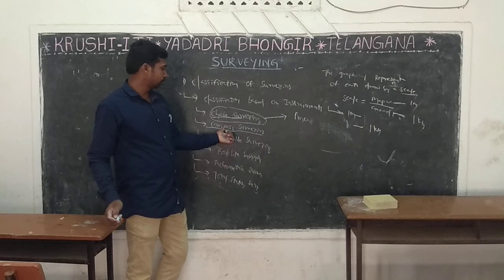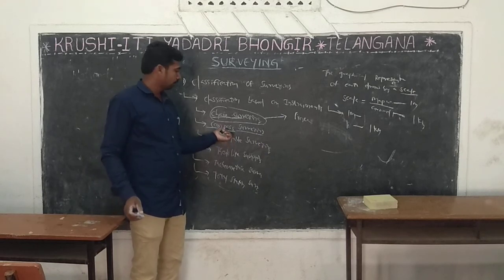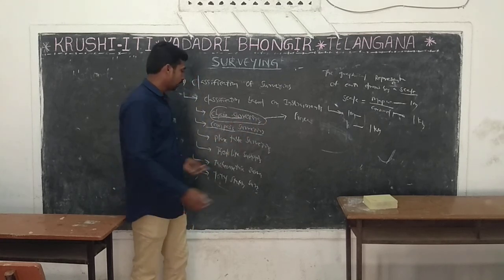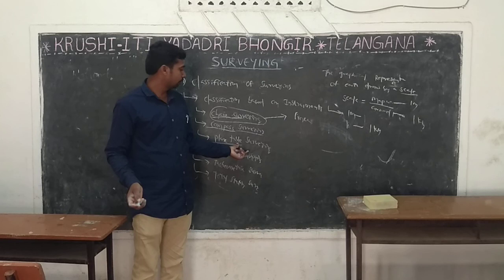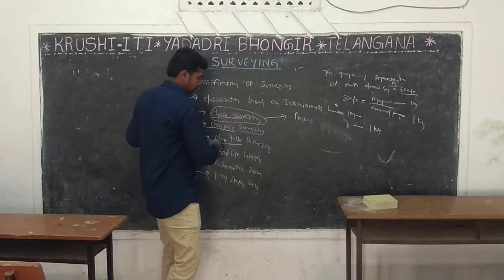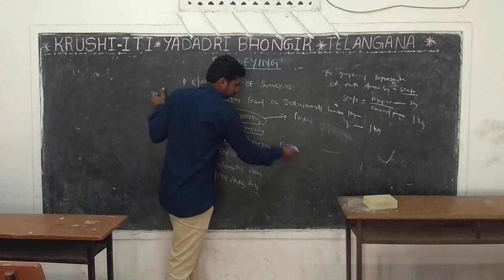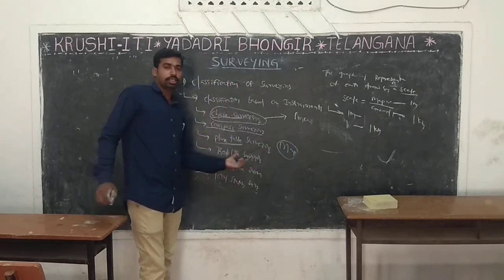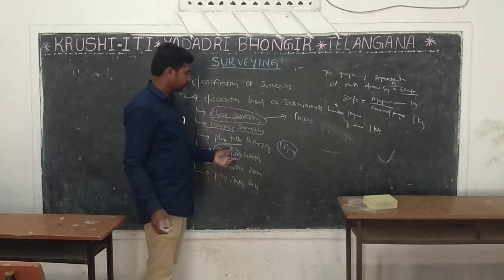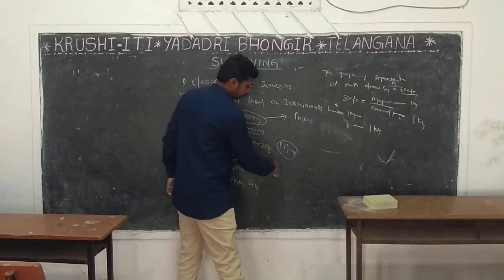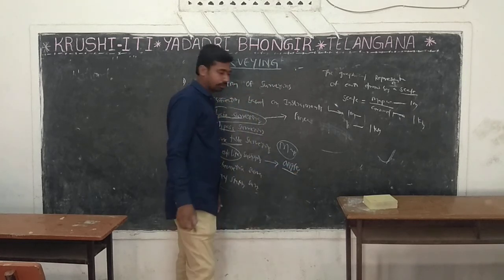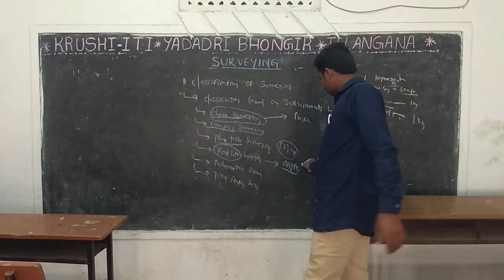Compass is one of the instruments. By using compass, we measure bearings and angles. Next, plane table surveying is used for the graphical representation, to prepare a map. Next, theodolite surveying. Theodolite is one of the instruments, used to find out the angles. What is the use of angle? See here.